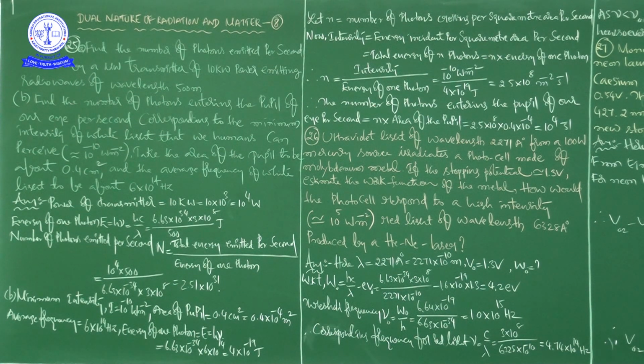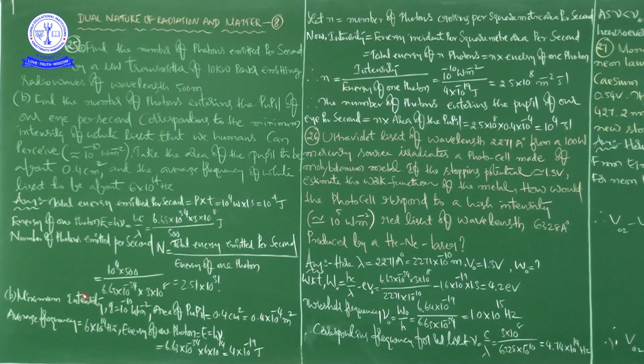See here, first A. Power of transmitter is 10 kilowatt, so 10 into 10 power 3, that is equal to 10 power 4 watt. Next, total energy emitted per second, according to the question, is equal to power into time, that is equal to 10 to the power of 4 watt into 1 second.